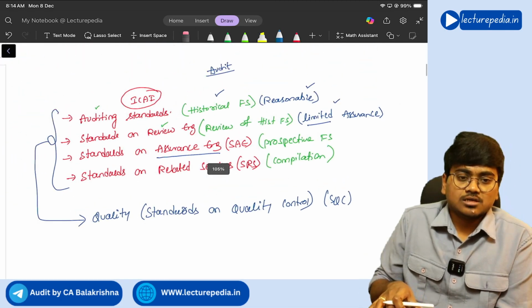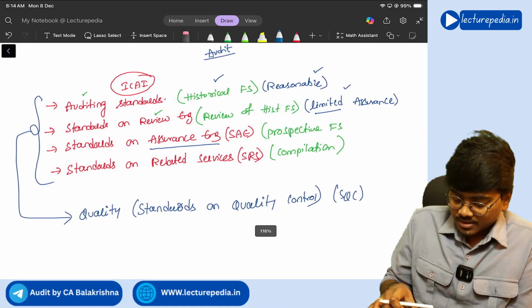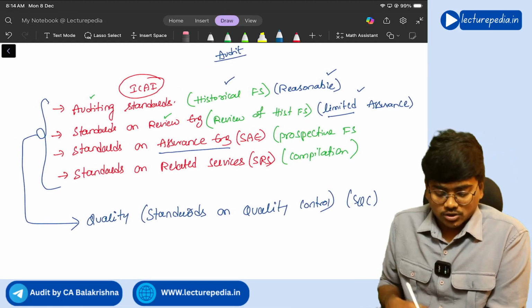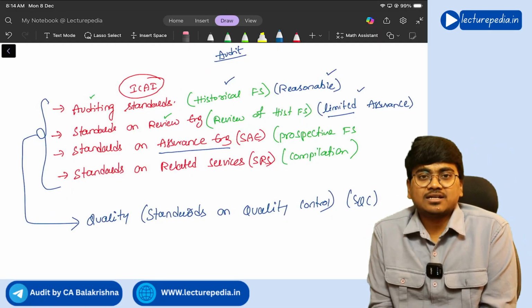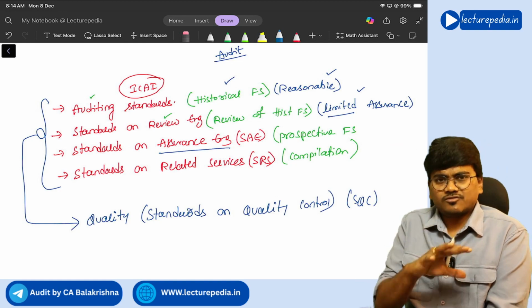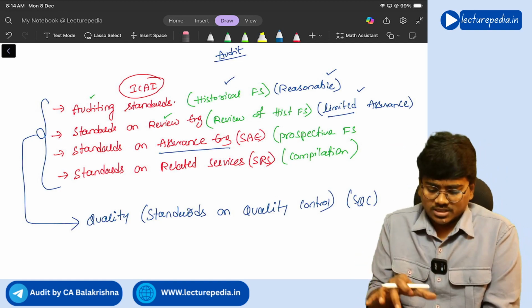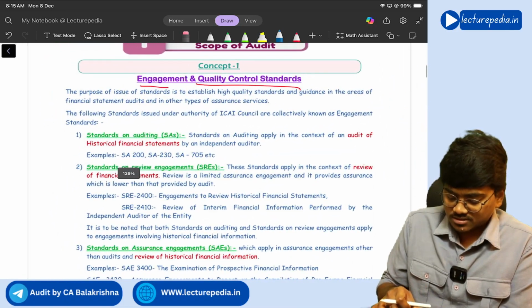SQC series. So in our syllabus we have SQC1, right? So these are the complete. So all these five together, you will call them as engagement and quality control standards. Got it? So this is the concept of the engagement and quality control standards. So whatever I have explained you, the same thing you will find here.